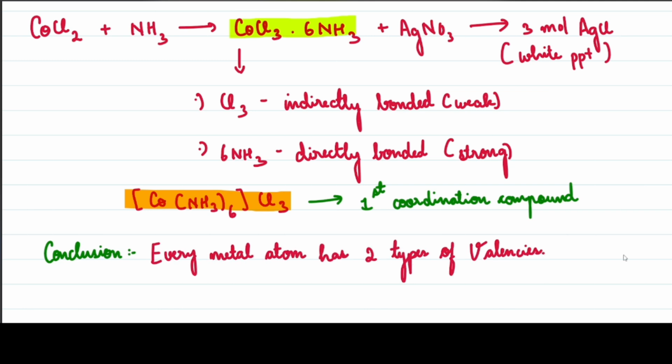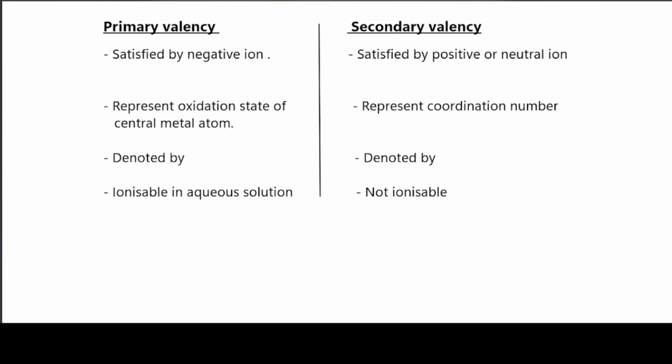Now let's see the two types of valency. Here we have primary valency and secondary valency. The primary valencies are satisfied by negative ions, for example Cl minus. And the secondary valency will be satisfied by positive or neutral ions, for example a neutral ligand which is ammonia, NH3.